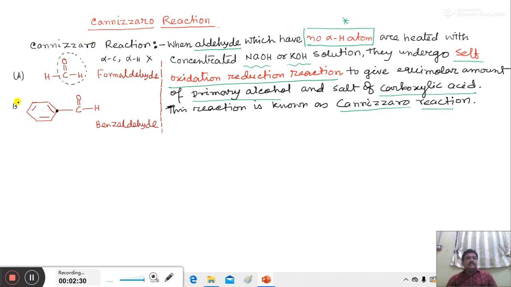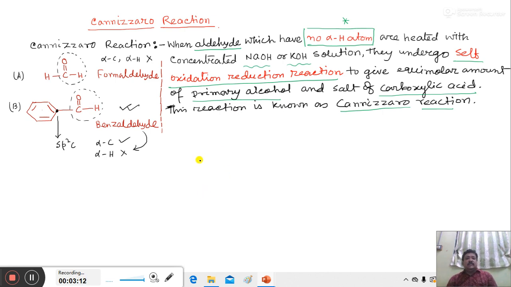My second example is benzaldehyde, where CHO is attached to an aromatic carbon, sp2 hybridized aromatic carbon. This aromatic carbon is the alpha carbon. Here the alpha carbon is present, but it does not have any alpha H atom. So the benzaldehyde molecule does not have alpha H atom. For this reason, benzaldehyde can undergo Cannizzaro reaction. In my video, I discuss the mechanism of Cannizzaro reaction involving formaldehyde and benzaldehyde only.